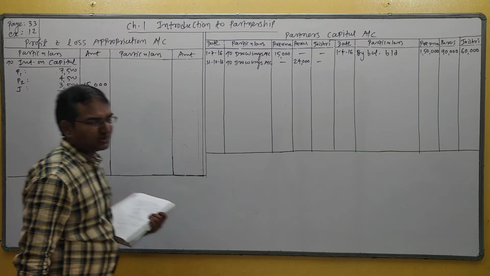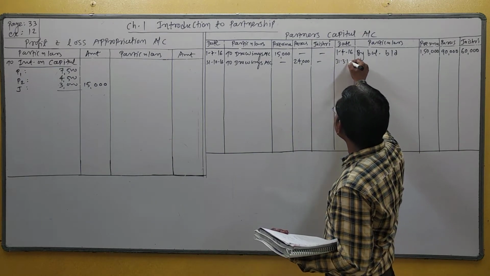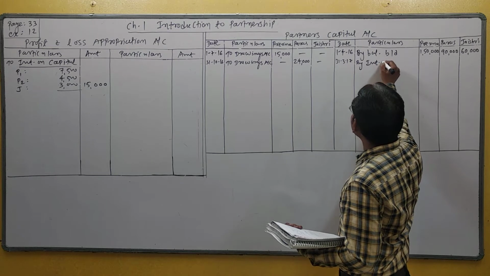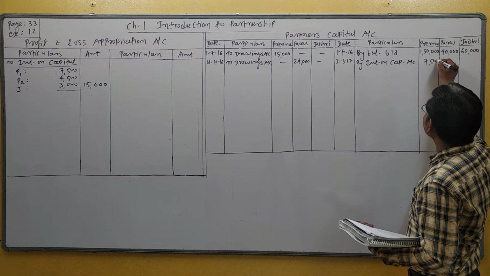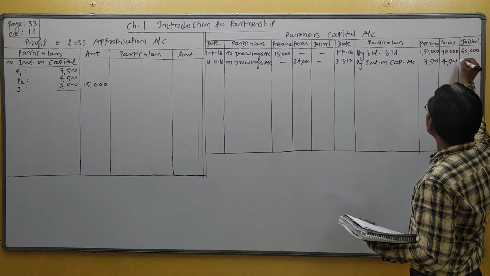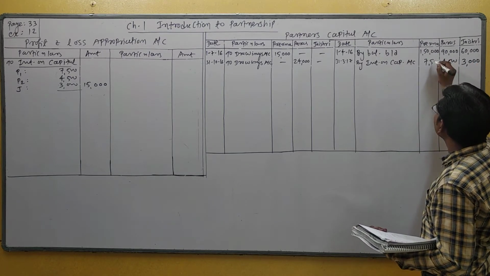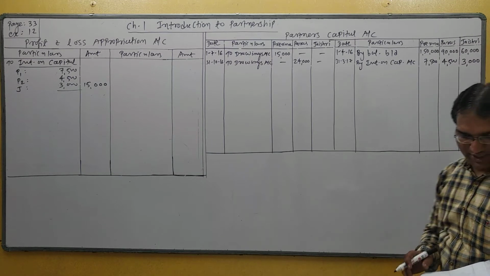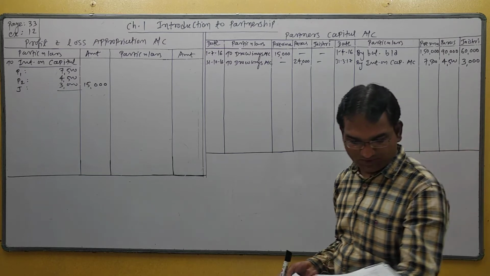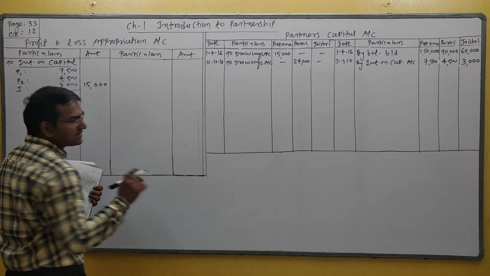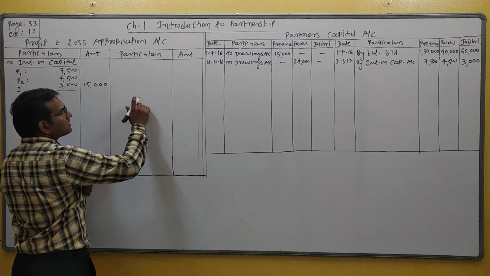Immediately the second effect of interest on capital: here is the cross effect. At the end of the year, 31st March 17, by interest on capital account: first partner 7,500, second partner 4,500 and third partner 3,000. Understand? This is interest on capital. Then interest on drawing: it is given that 12% per annum interest on drawing is to be calculated. Interest on drawing is an income. So it will be recorded on the credit side of the P&L appropriation account.